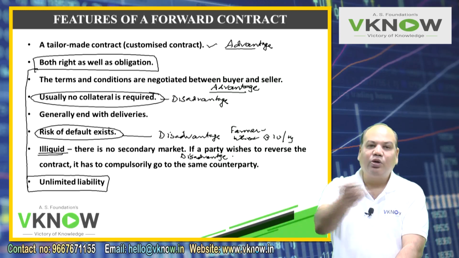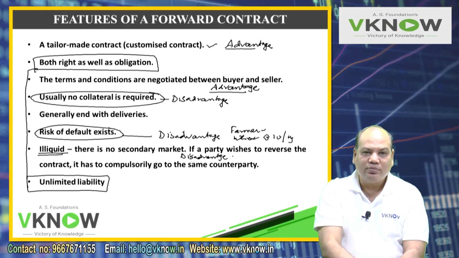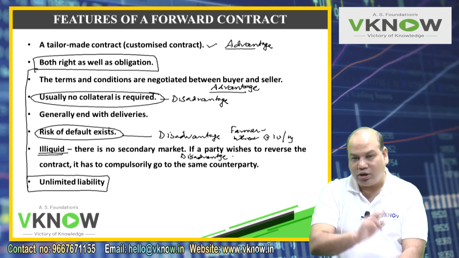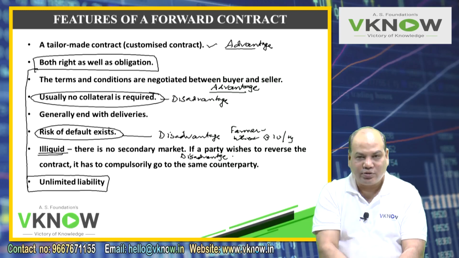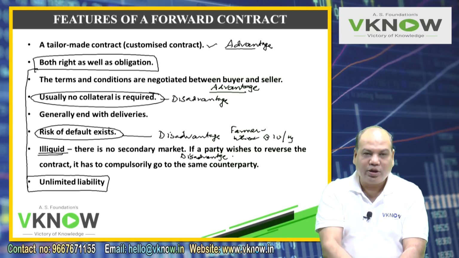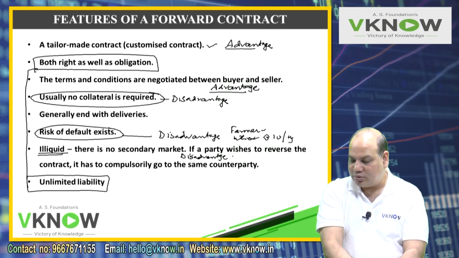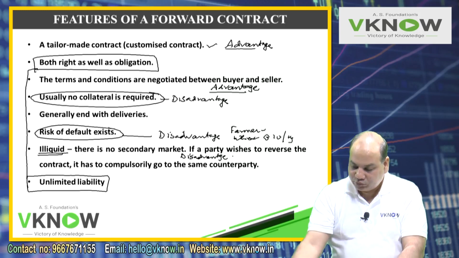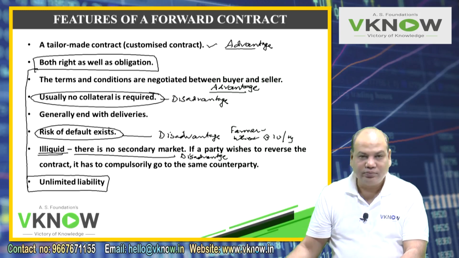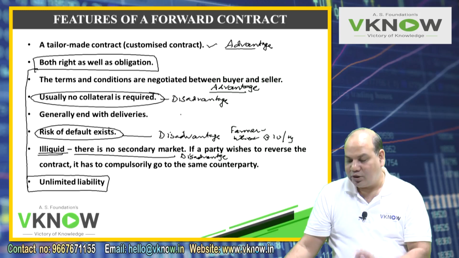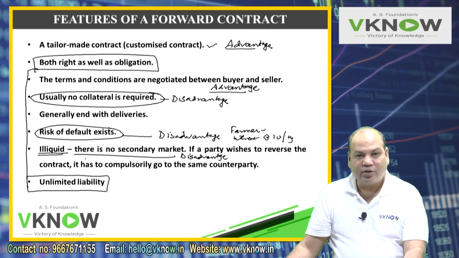The wholesaler may not know farmer B, so he may not agree, and therefore it is illiquid. Unless the other party agrees, you cannot cancel the contract or transfer your rights and obligations to any other party. There is no secondary market. You have to deal with the same counterparty, and therefore the contract becomes illiquid.